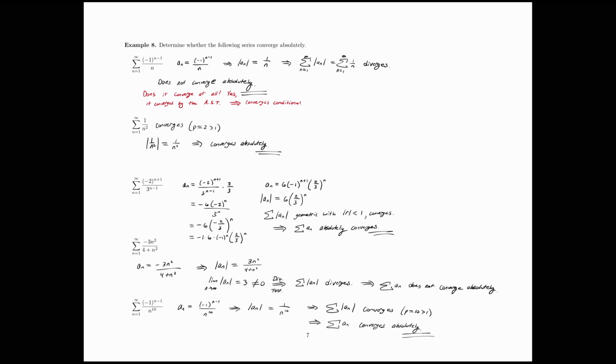So a series that converges conditionally is a series that converges in and of itself, by the alternating series test, but it diverges when you examine the absolute value of the series terms. As a quick little thing here, what does this mean? Conditional convergence means this series converges, but this series, the absolute value of a sub n, diverges. That's what it means for a series to be conditionally convergent.